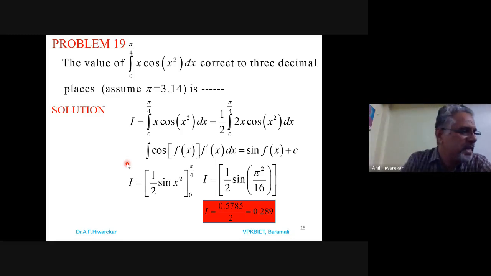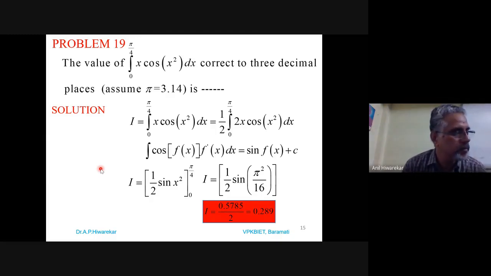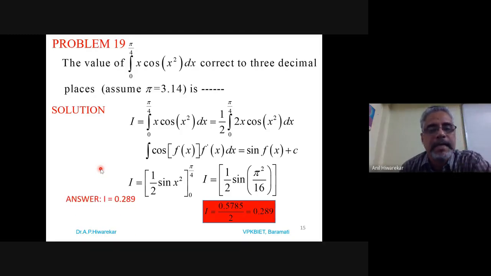Problems are always there, but we have to find out a solution for that. Okay. So I will go to the next problem. Answer is 0.289. Answer is 0.289. Okay.